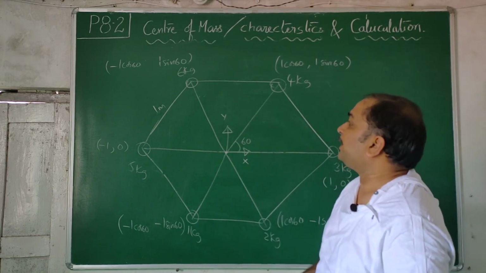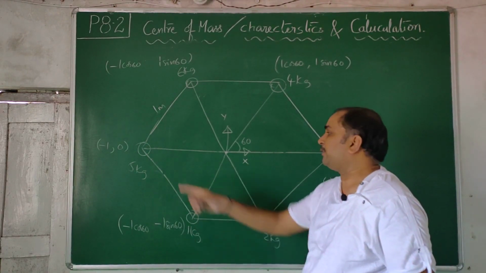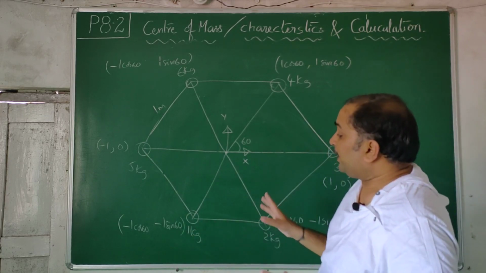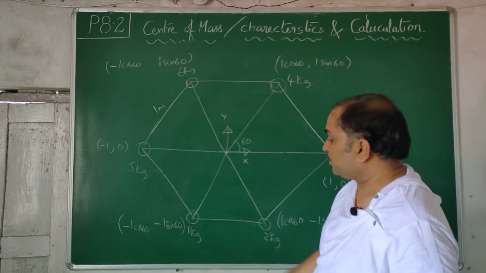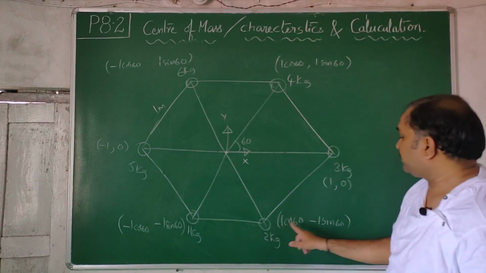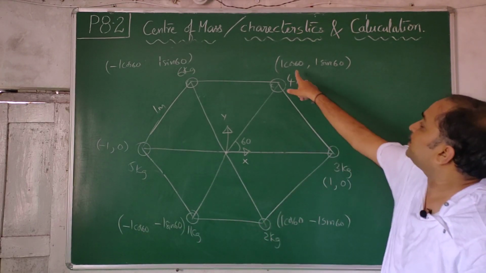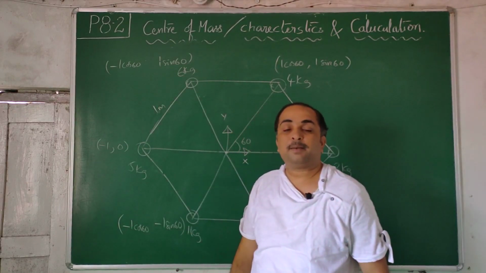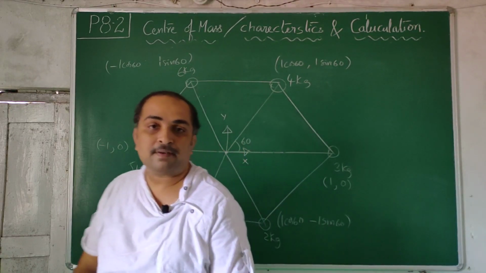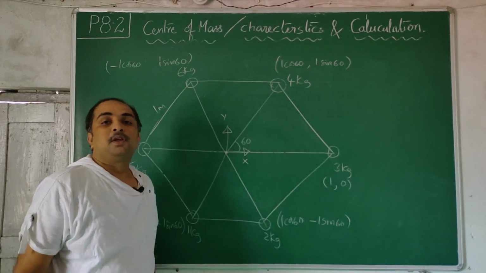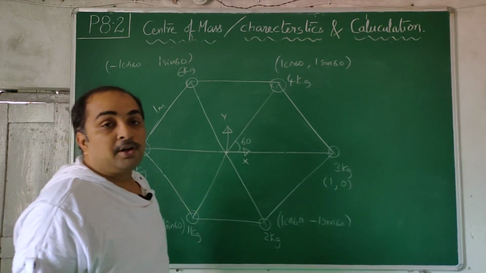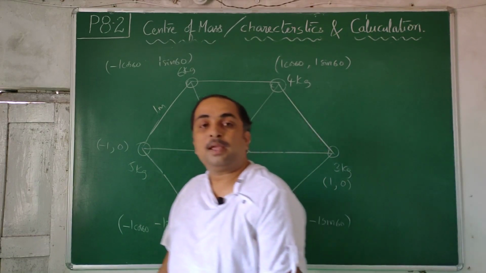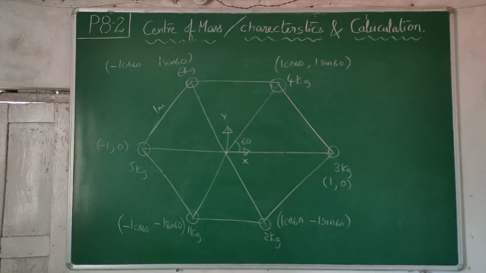So from anywhere you can take the origin and you can do the calculations. You can take origin there also. You can take origin here also. But writing the coordinates is important. So this into this plus this into this plus this into this, and so on. First x coordinate multiplied with m1, m2, m3, m4, m5, m6 divided by total mass of the system. We will get the x coordinate of the center of mass. Similarly the y coordinate of the center of mass. This is the way you have to do center of mass calculations.